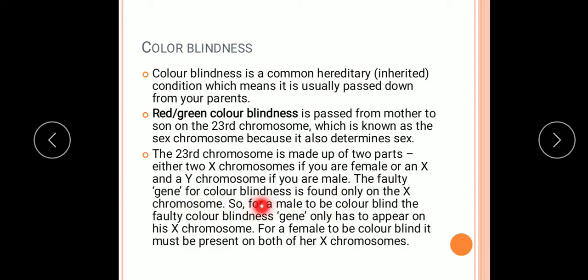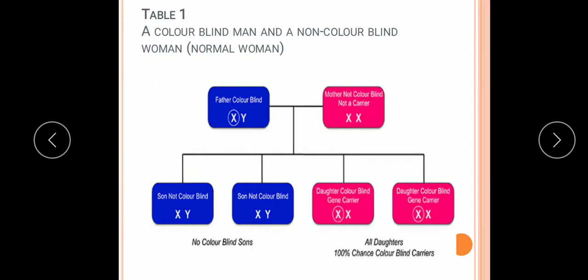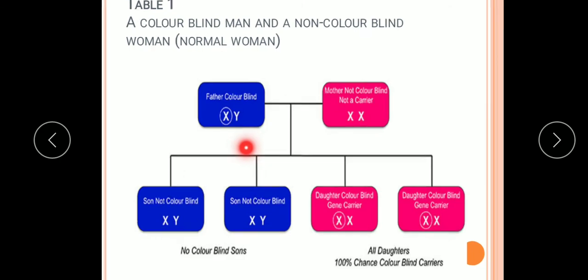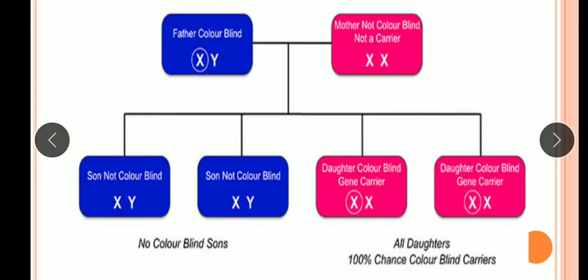The faulty gene for color blindness is found only on the X chromosome. So for a male to be colorblind, the faulty color blindness gene only has to appear on his X chromosome. For a female to be colorblind, it must be present on both her X chromosomes. Now we'll see the condition here: a colorblind man and a non-colorblind woman, a normal woman. You see here the father is colorblind. You can see this X allele, it is shown by the circle, meaning it is the defective one.